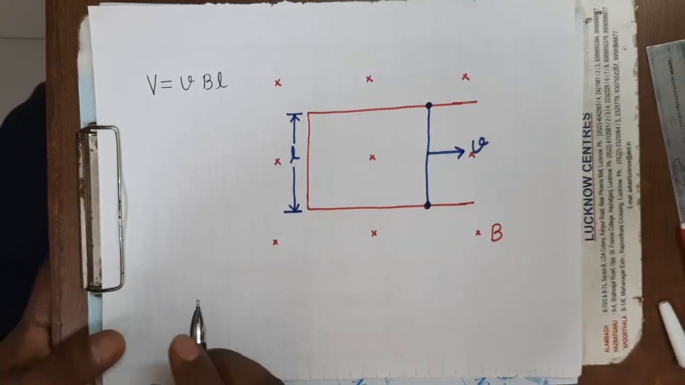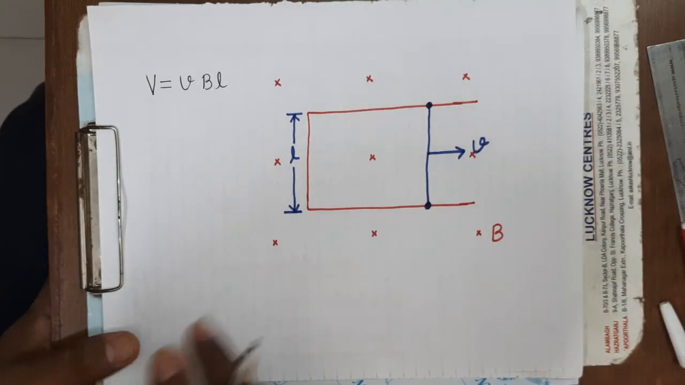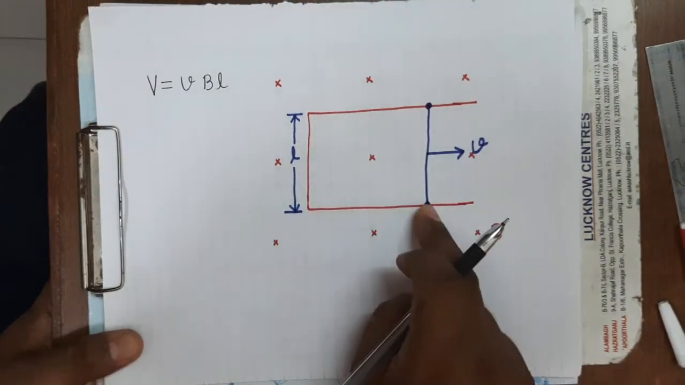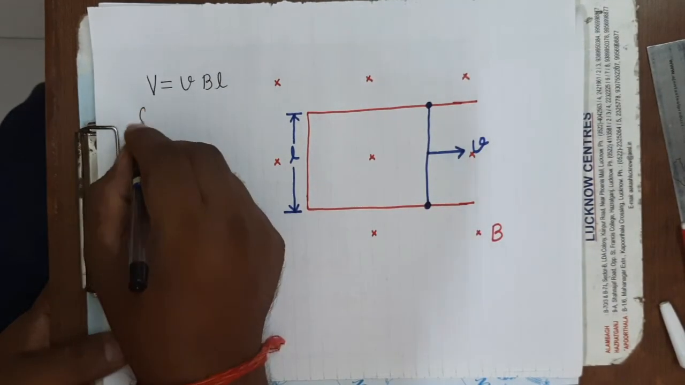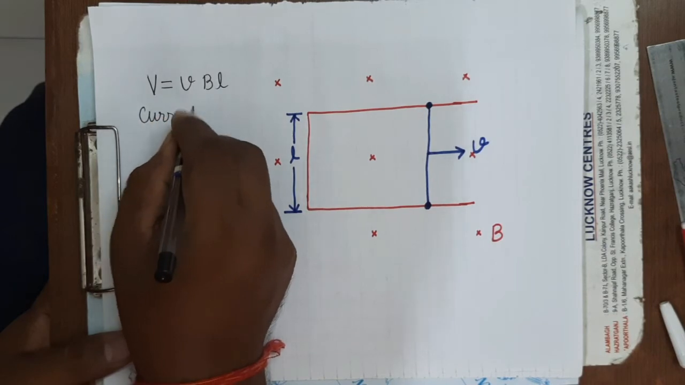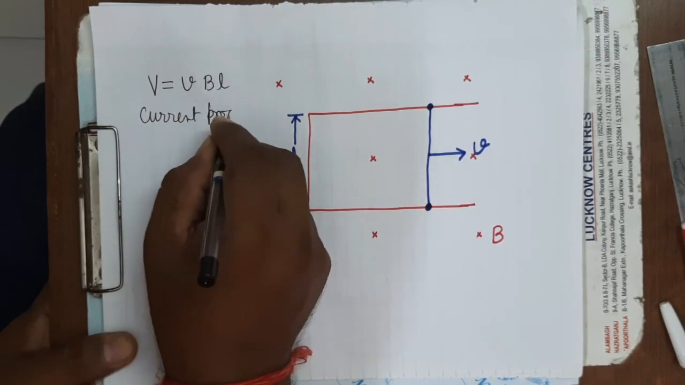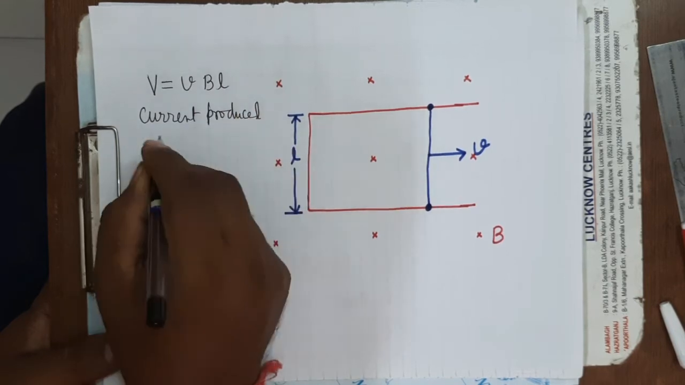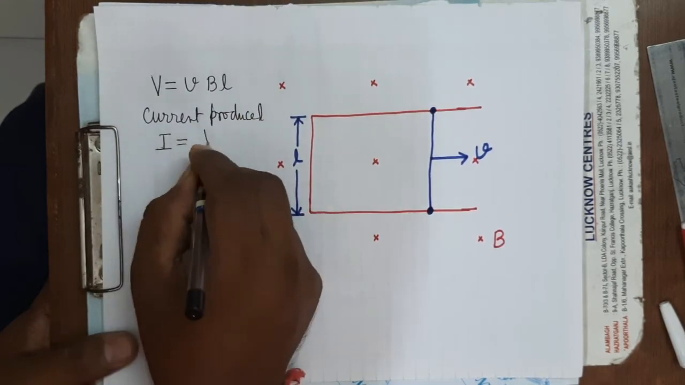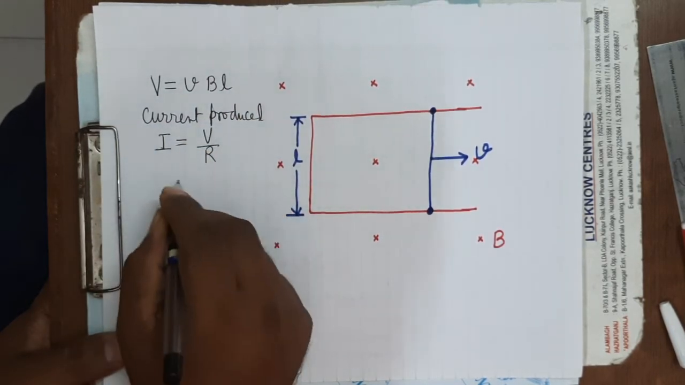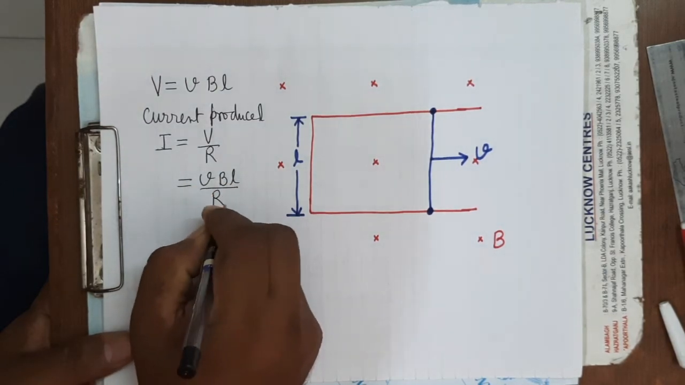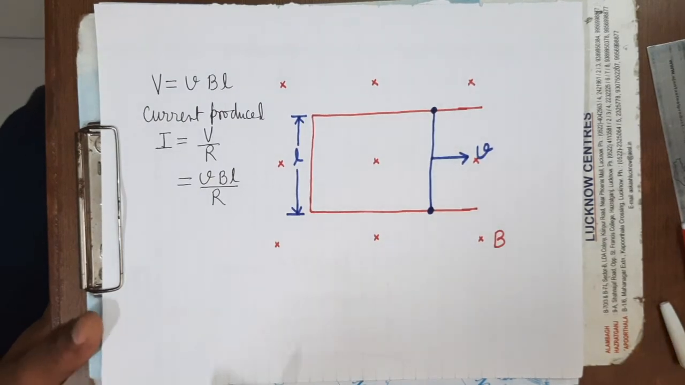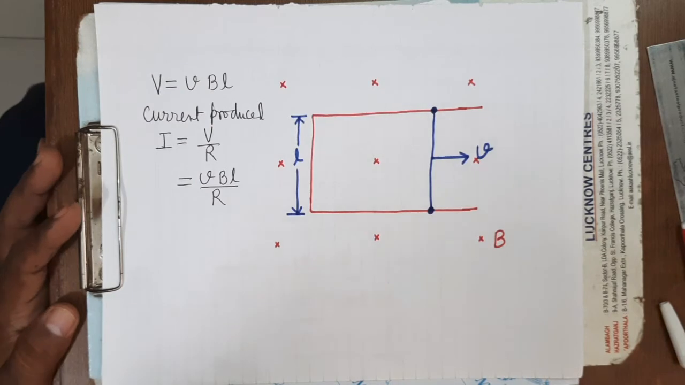What will be the current induced? Because the frame's resistance is negligible, the resistance is capital R. So what will be the current produced? Current produced I equals V upon R, that is equals to vBL upon R. It will be equal to vBL upon R. It's clear?